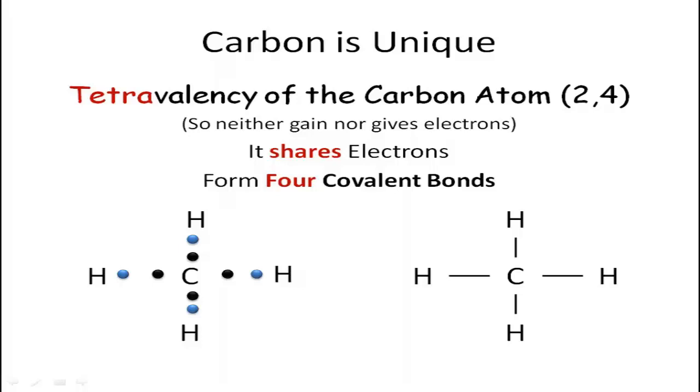But when it accepts 4 more electrons, if in case it does, it becomes unstable because those 6 protons in the nucleus of the carbon atom are unable to hold the additional 4 electrons that it might have gained. In case it has to give away 4 electrons, a huge amount of energy is required, and hence carbon neither gains nor gives electrons, and hence it shares electrons. It forms 4 covalent bonds.